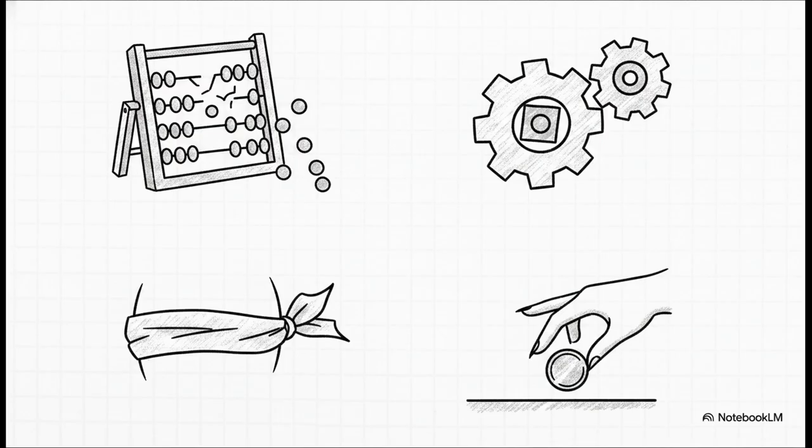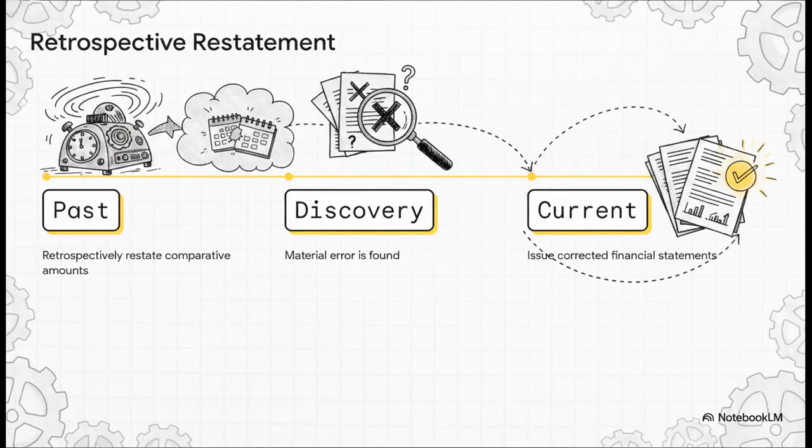Prior period errors happen when reliable facts were sitting right there when the statements were authorized for issue, but they were misused or ignored. We're talking about simple mathematical mistakes, blatant oversights, misinterpretations of facts, or, worst-case scenario, intentional fraud. And this perfectly illustrates that if you want to fix a material mistake, you have absolutely no choice but to fire up that time machine for a retrospective restatement to wipe the error from history.